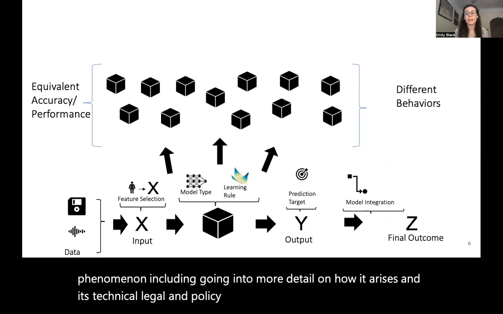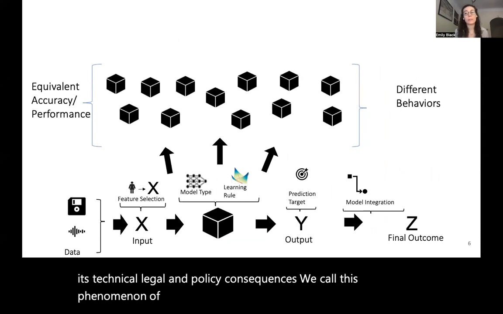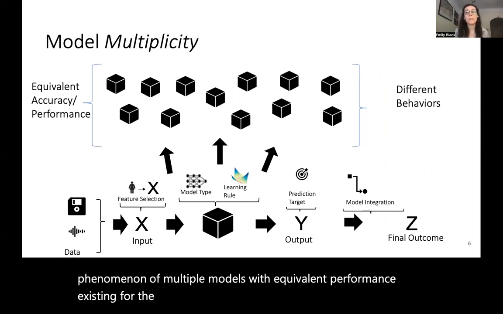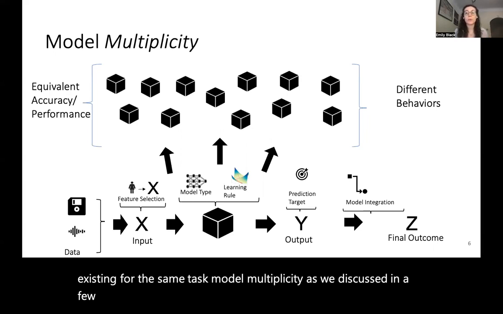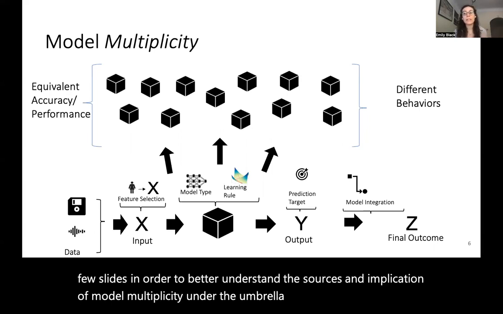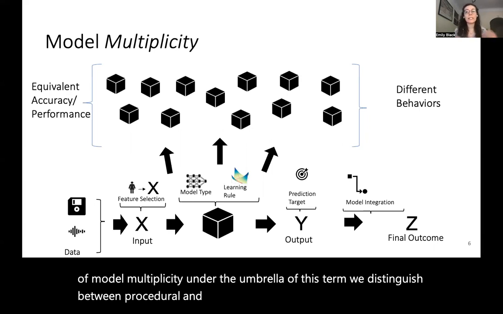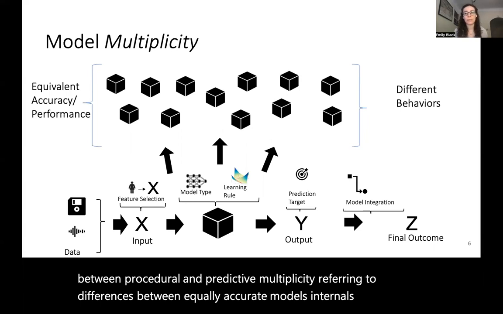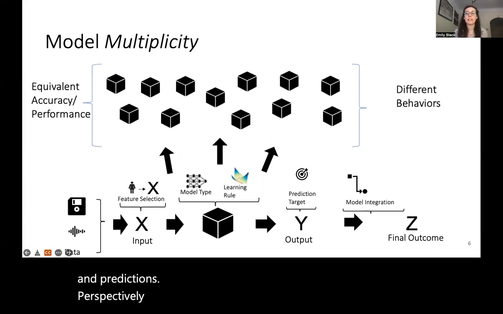We call this phenomenon of multiple models with equivalent performance existing for the same task, model multiplicity. As we discuss in a few slides, in order to better understand the sources and implications of model multiplicity, under the umbrella of this term, we distinguish between procedural and predictive multiplicity, referring to differences between equally accurate models' internals and predictions, respectively.